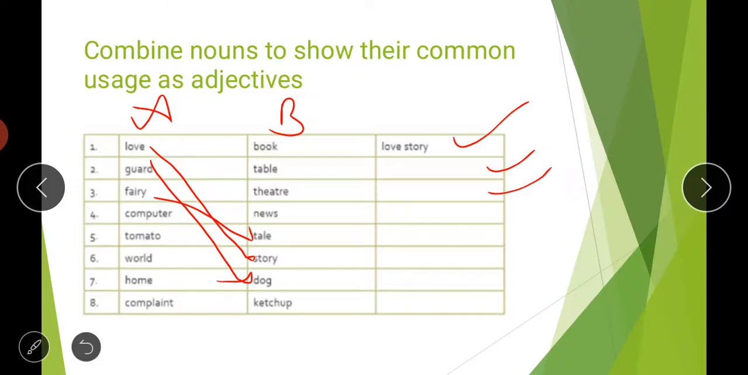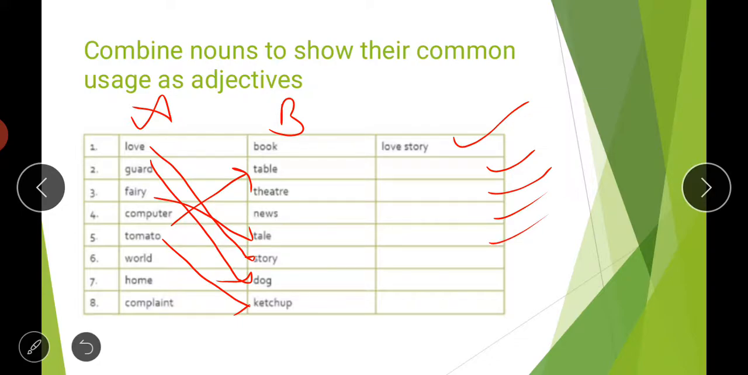Then computer. You have to match computer book, computer table. You can match computer with book also, but computer table is a better combination, because we will use book later on; otherwise no combination will be left for book. So here we will use computer table, meaning the table that is used to place a computer. Then comes tomato, and you will simply match it with the last word. Tomato ketchup, meaning the sauce of tomato, is called tomato ketchup.